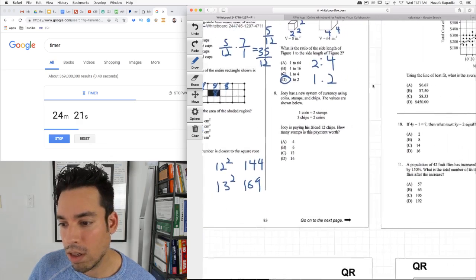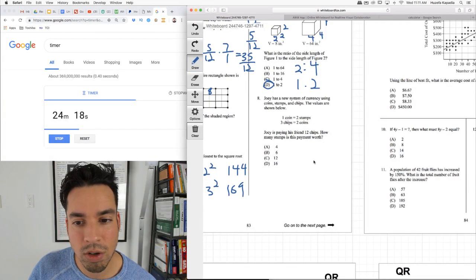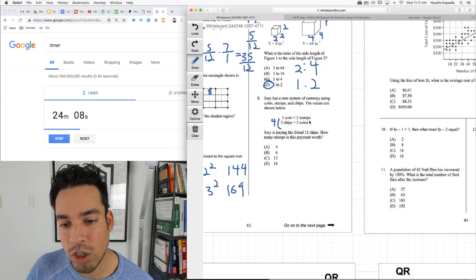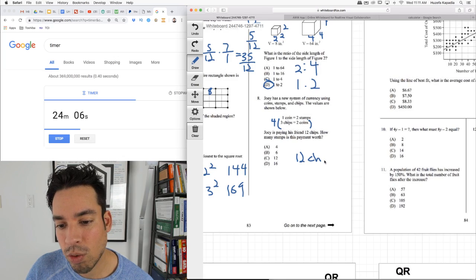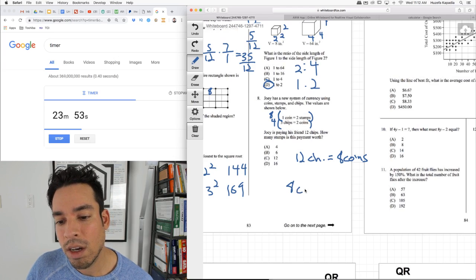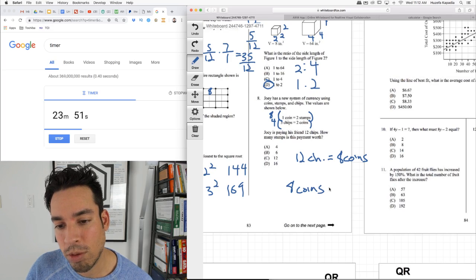Next, Joey has a new system of currency using coins, stamps, and chips. The values are shown below. Joey is paying his friend 12 chips. How many stamps is this worth? So look, 12 chips, if I multiply this bottom equation, the whole thing by 4, I get 12 chips equals, and then 4 times 2 is 8 coins, okay? So then I go to this equation up here, and I want to know how many stamps is 8 coins. So I multiply this equation by 8. And I get 8 coins equals, distribute that 8 over here, equals 16 stamps. So it's 16.